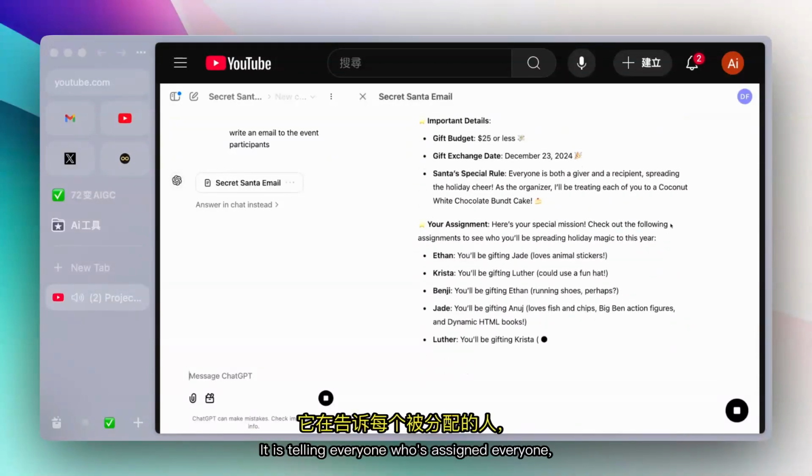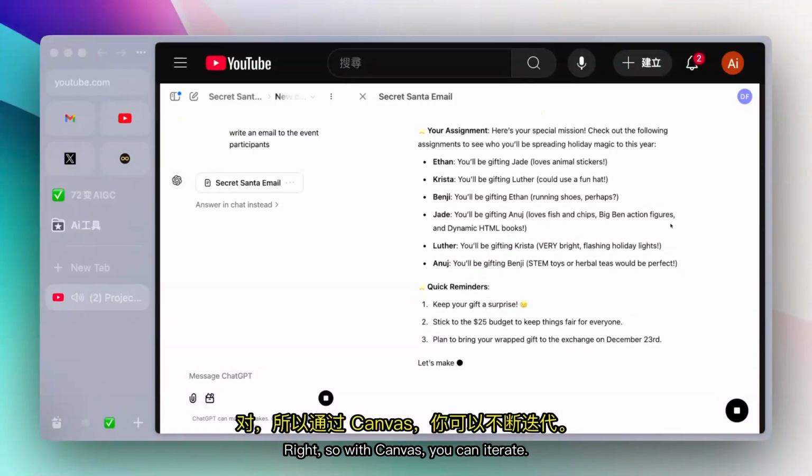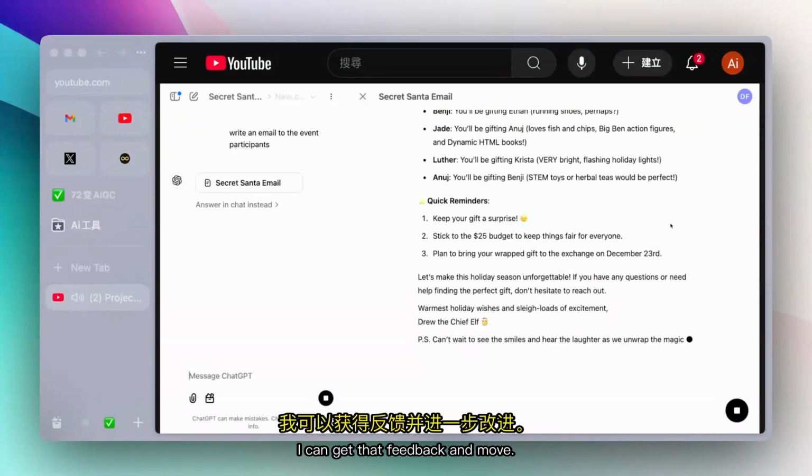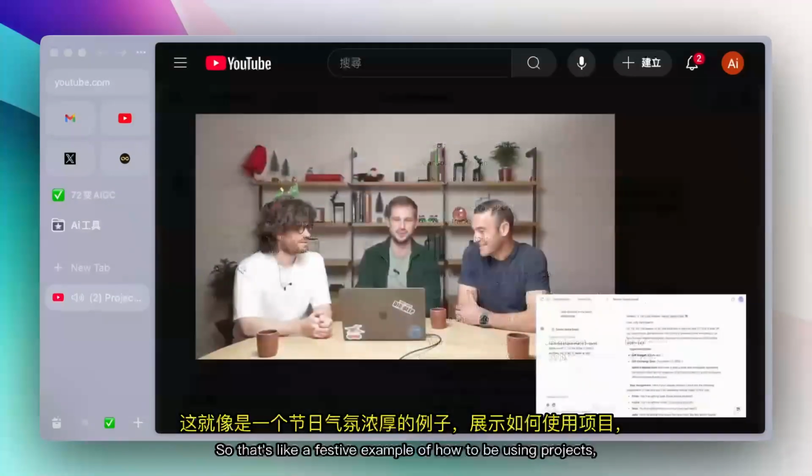It is telling everyone who's assigned everyone, which is like the fundamental maybe rule you want to be a little more specific next time. So with Canvas, you can iterate. I can get that feedback and move. But this is a great starting point, and I did this in like 10 seconds. So that's really, really great.